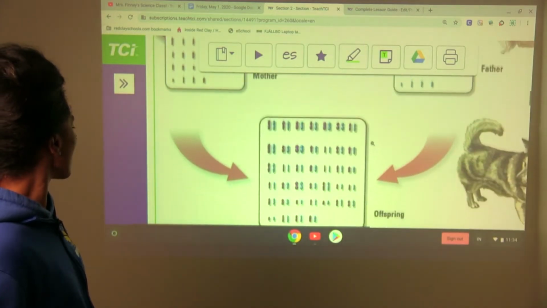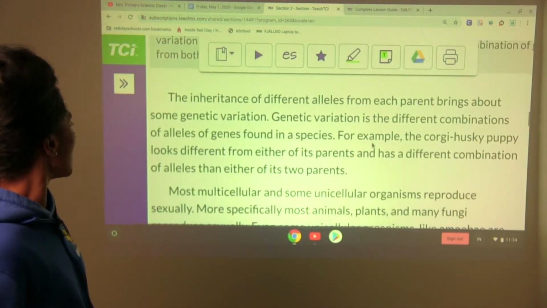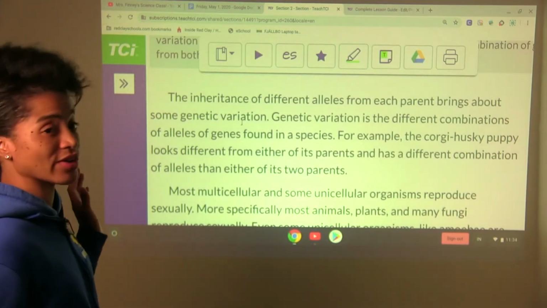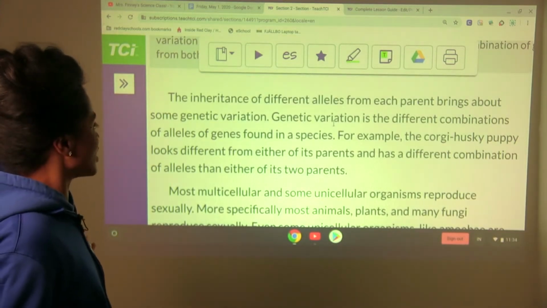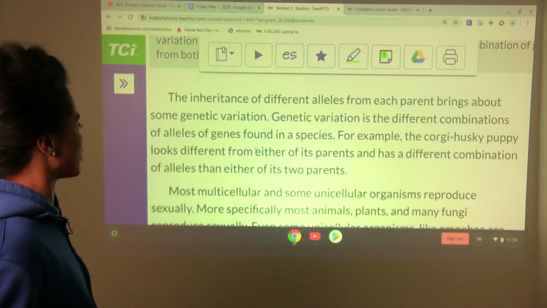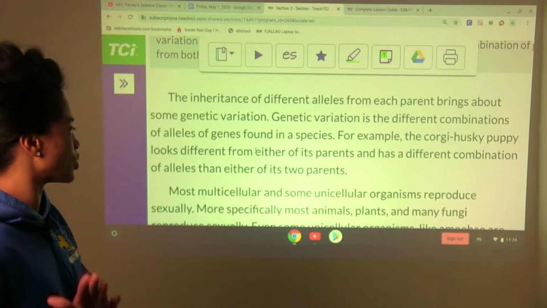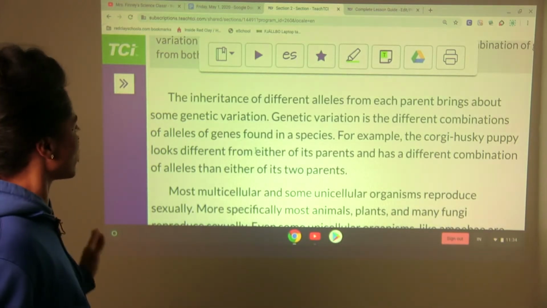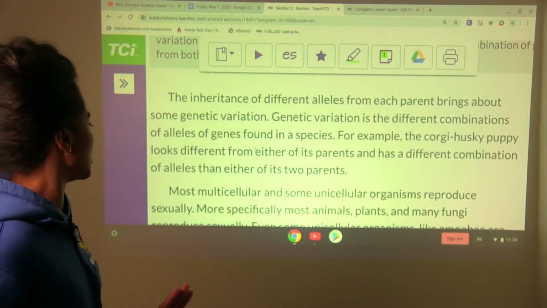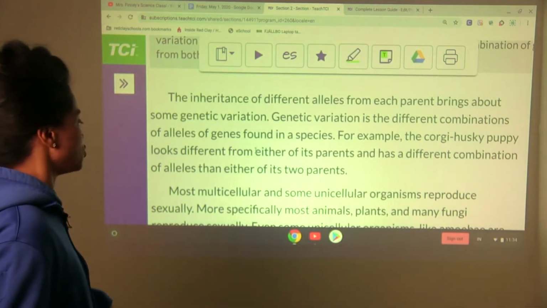Okay. Here we go. The inheritance of different alleles from each parent brings about some genetic variation. Genetic variation is the different combinations of alleles of genes found in a species. For example, the corgi husky puppy looks different from either of its parents and has a different combination of alleles than either of its two parents.